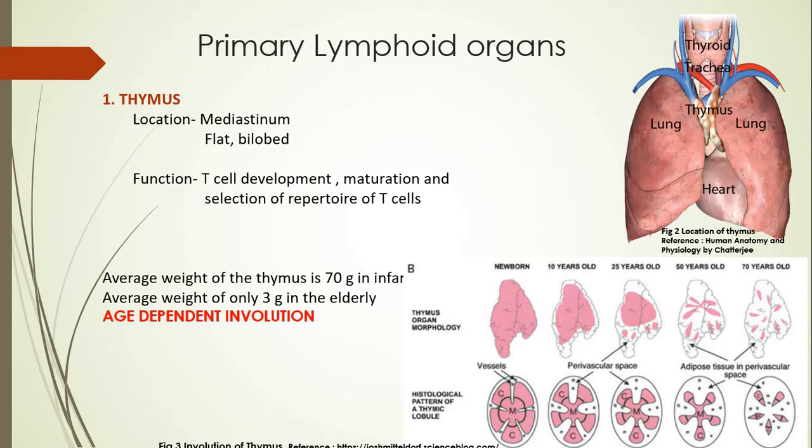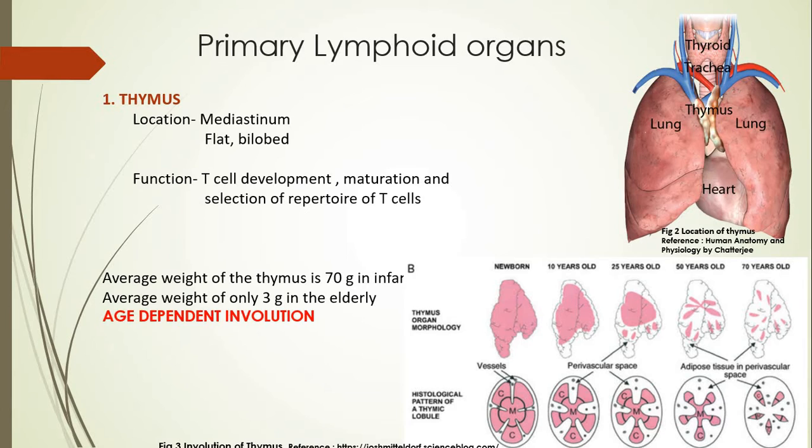Now this thymus is located in the mediastinum region. Now what is mediastinum? Mediastinum is the space between the two lungs, right? It's a narrow space between the two lungs. Hence, I can describe the position of thymus as it is seen on the lower side of the neck or above the heart in the mediastinum region. Correct? So that forms the location of thymus.